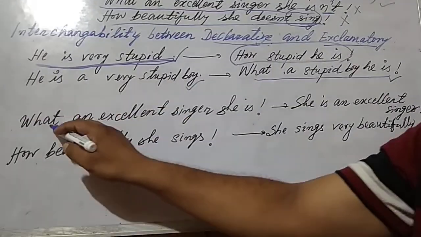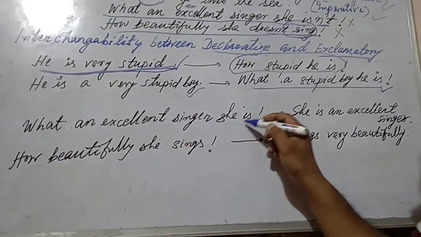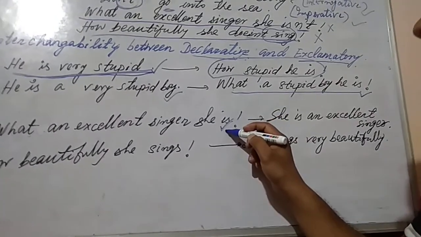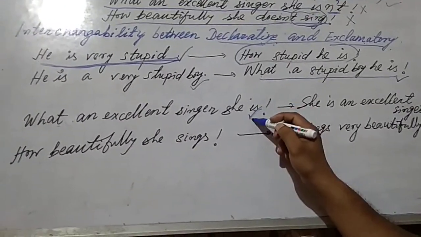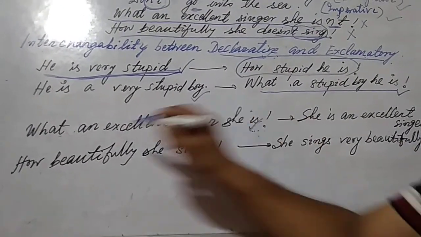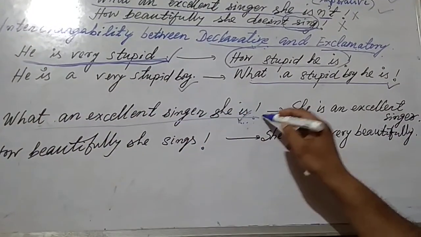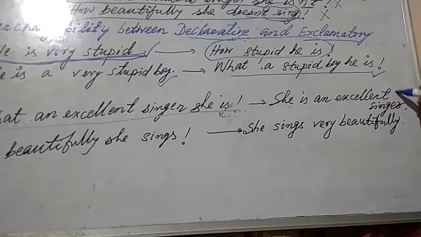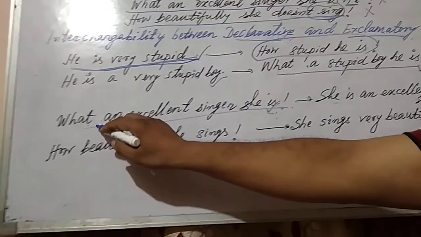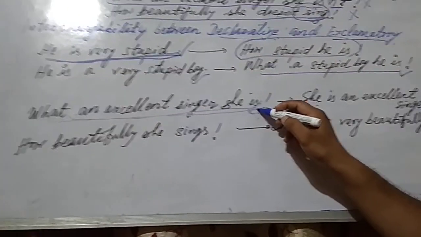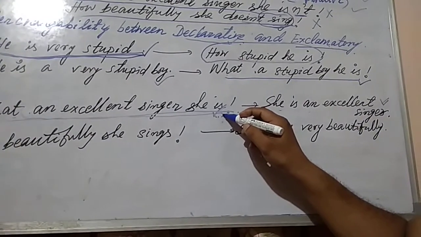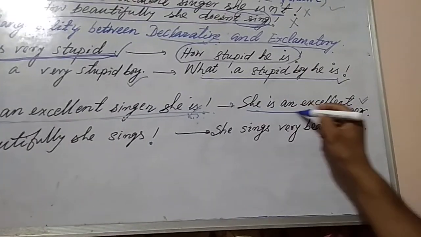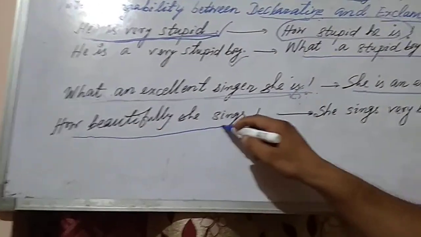How? What an excellent singer she is. What type of sentence is it? It is an exclamatory sentence, and it can be changed to declarative form. How? She is an excellent singer. You see here, what an excellent singer she is. This is an exclamatory sentence. It is changed to declarative sentence. Next one, you see, how beautifully she sings.